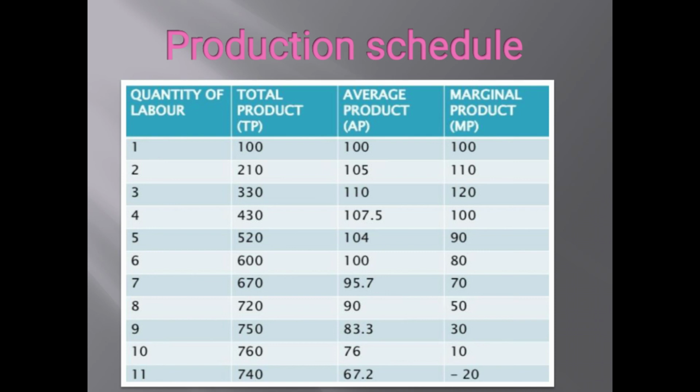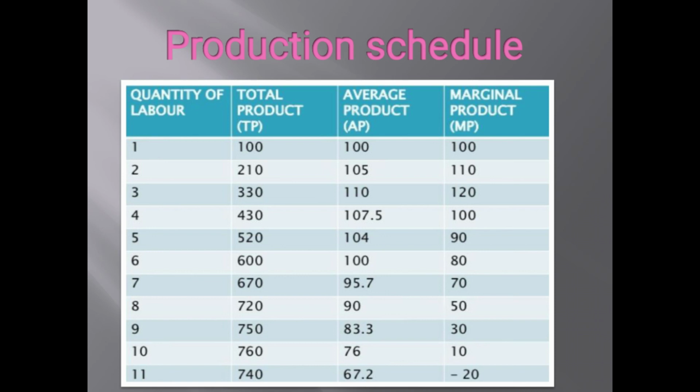For calculating marginal product, we apply the formula TPn minus TPn-1, or delta total product upon delta Q, where Q is the number of units employed. For the first unit of labor employed, marginal product is 100, and for the second unit of labor, our marginal product is 110, and for the third unit of labor, our marginal product is 120.